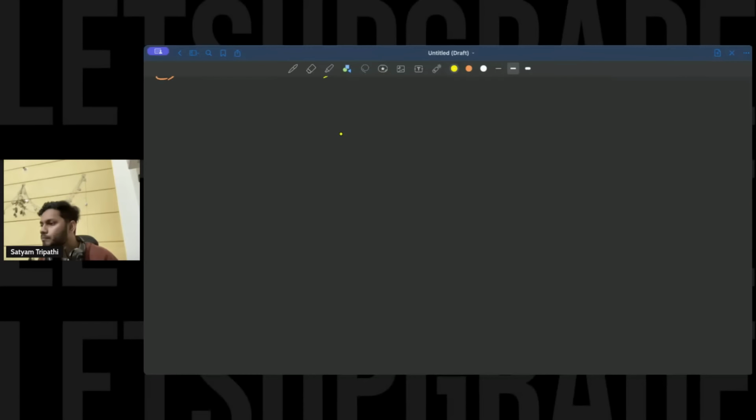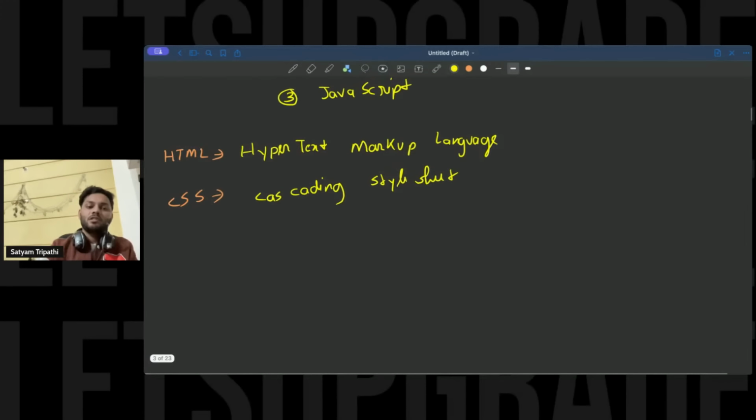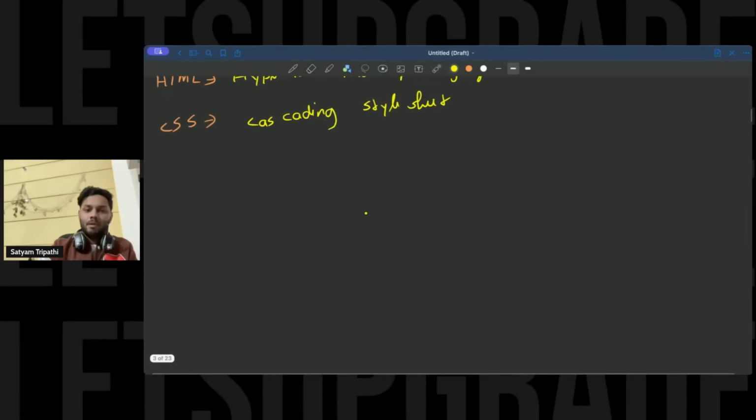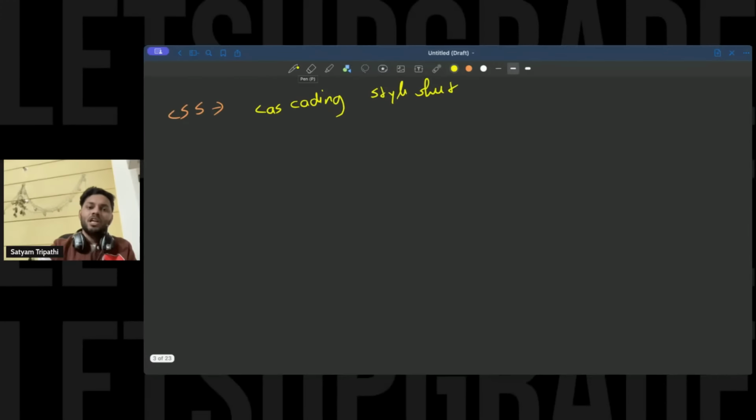That is the difference between CSS and HTML. Both are very important. So let me show you that image.